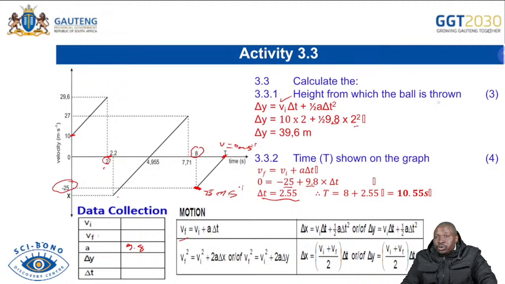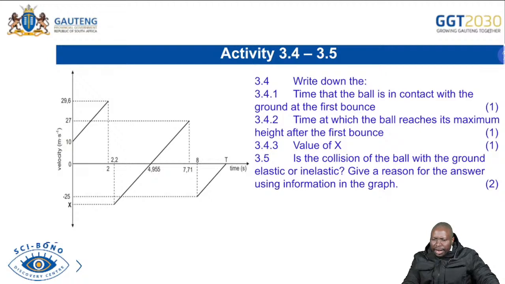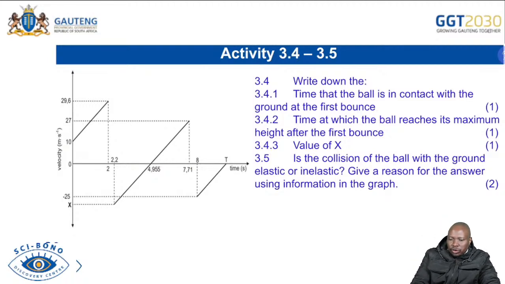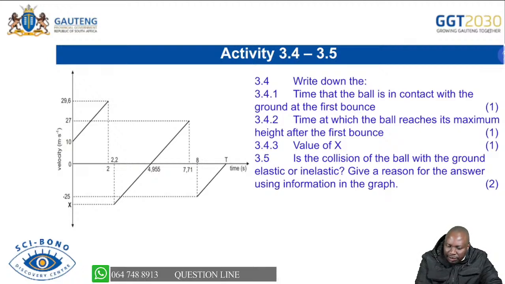I hope this has helped you in terms of being prepared for dealing with graph kind of questions. Now, as we complete this one, it's saying write down the time that the ball is in contact with the ground at the first bounce. So you know that for the first bounce, the ball is in contact with the ground, which we said is 0.2 seconds. You just subtract 2.2 minus 2. You're able to see that it was on the ground there for 0.2 seconds.